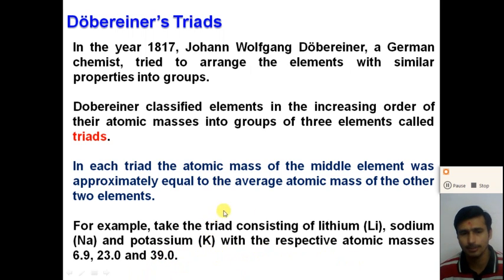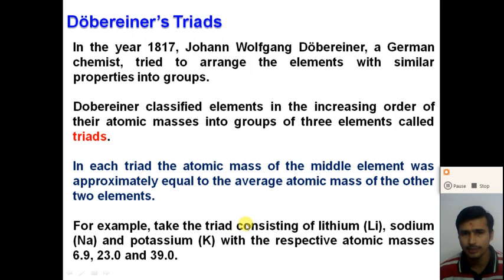So in this Döbereiner's triad, the atomic mass of the middle element, that is sodium, is roughly equal to the average of the atomic masses of the other two elements, lithium and potassium. So here three elements, lithium, sodium and potassium, are arranged in a group in increasing order of their atomic mass, such that the atomic mass of the middle one, sodium, is equal to the average atomic mass of lithium and potassium.